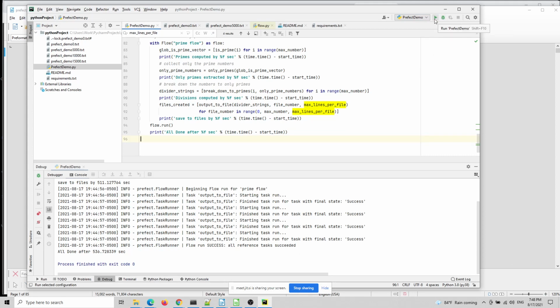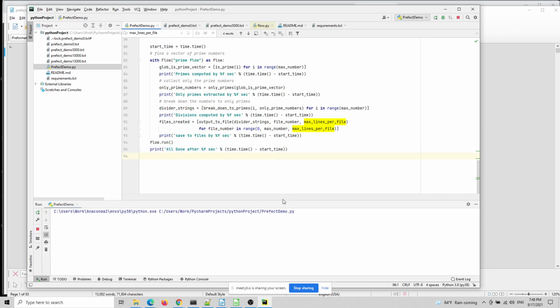Okay, so I'm going to run this flow now. And what it does, it will, again, compute the primes, can do other things. It will take a few seconds, I think like 20 seconds or something like this. Let's see how much. And if you could hear my machine, you'd see it's working hard. But now it computed those two numbers, and then soon it will get to the point that it will be blocked by the file being open.